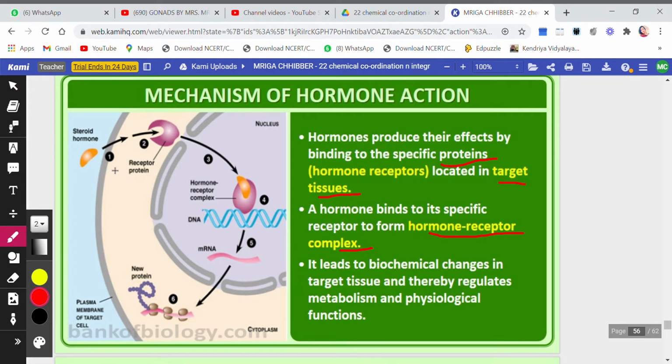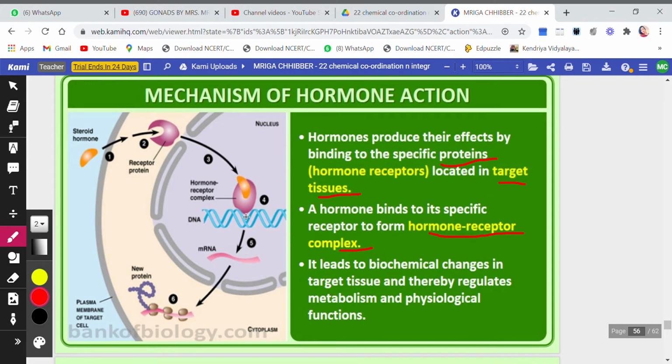As soon as the hormone binds to the receptor, it is now called the hormone receptor complex, and this protein will carry this hormone to the target site wherever it is required, wherever it is used. Okay, so a hormone receptor complex is formed. It leads to biochemical changes in the target tissues.